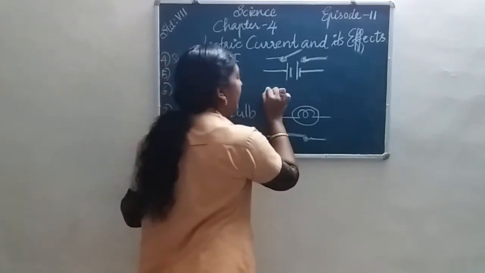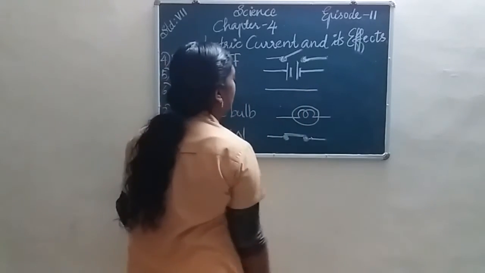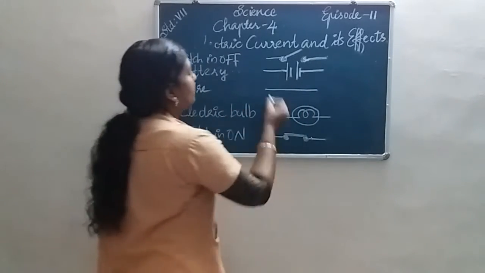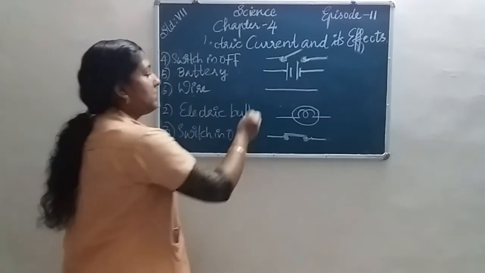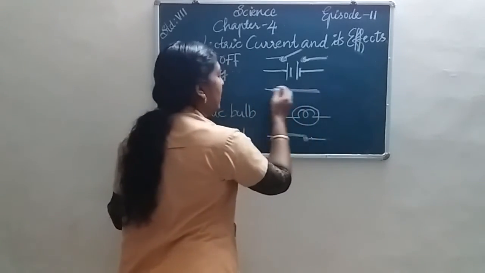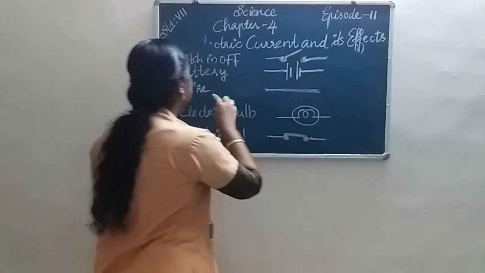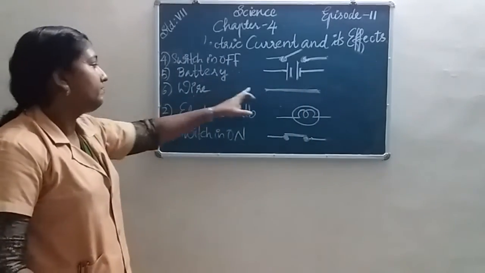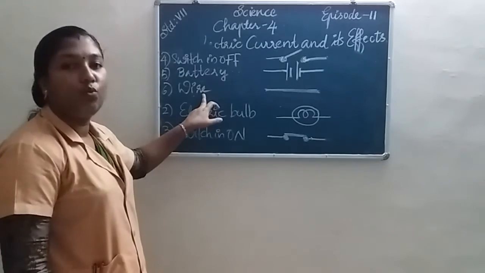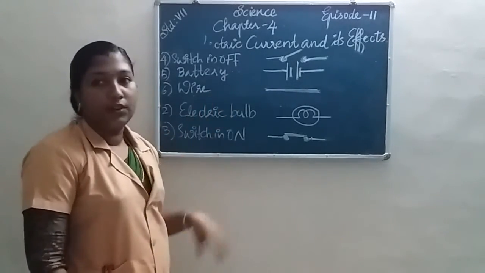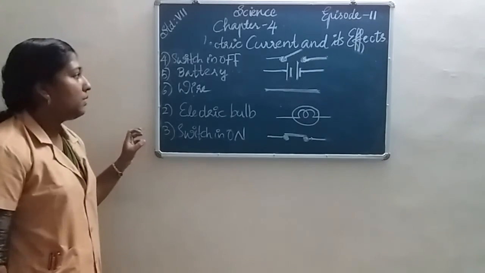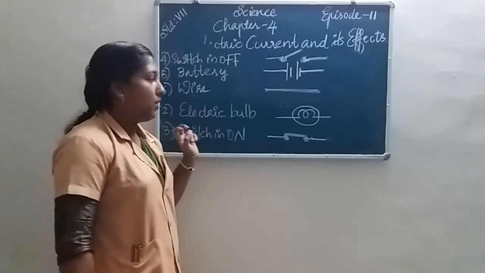A straight line is used for the symbol of wire. A long straight line is used to indicate wire. These are the symbols for the components we use to make a circuit.